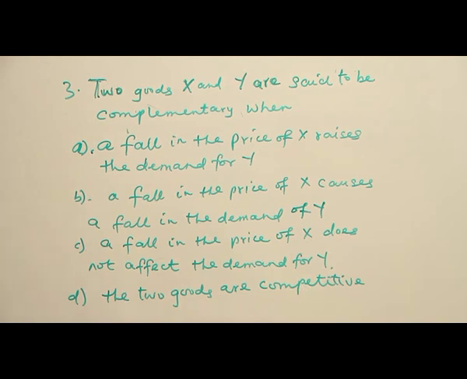The right answer is A. A fall in the price of X raises the demand for Y. Option B cannot go because complementary good, a fall in price of one will bring about increase in the demand for the other one. So this one is not related to complementary goods. Then C, a fall in the price of X does not affect the demand for Y. It's not right. Then D, the two goods are competitive. So in the question we are talking about complementary, not competitive. So the right answer now is A. A fall in the price of X raises the demand for Y.